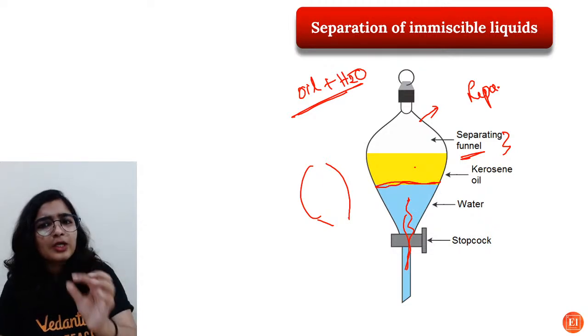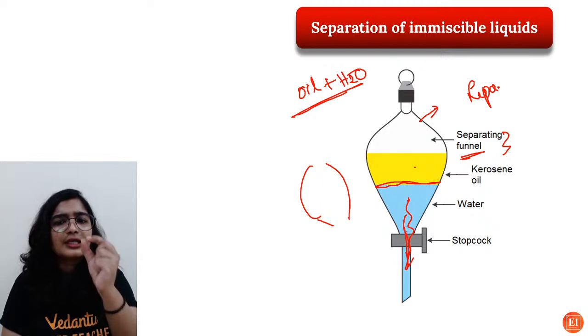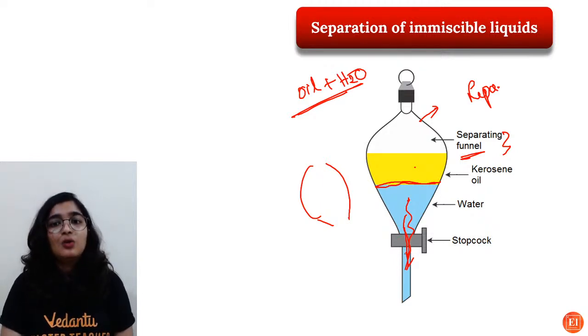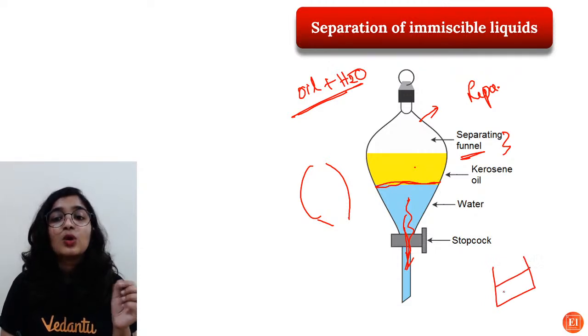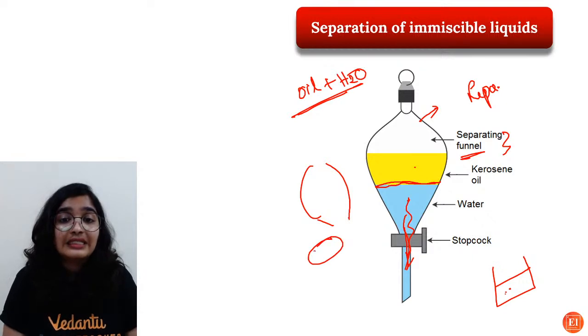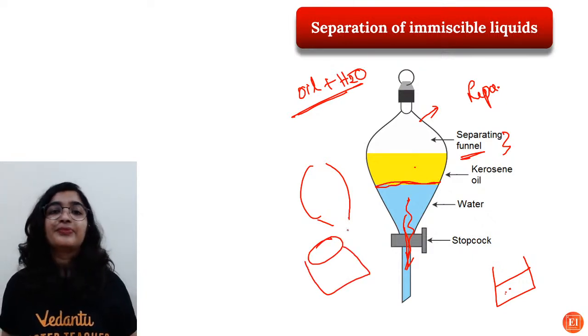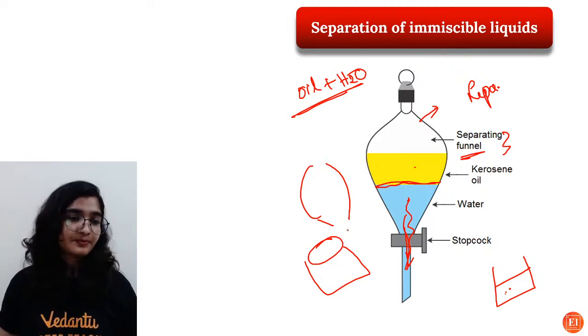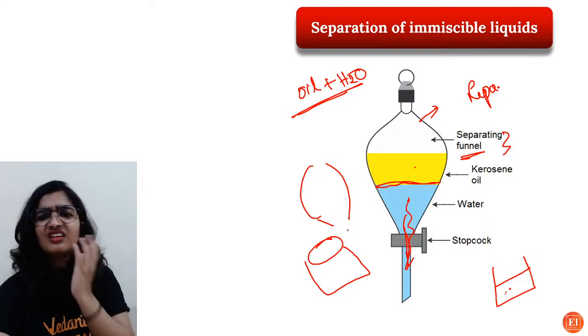At the point where almost the last drop of water is about to come out, you need to close the stopcock, because now in the beaker you have collected water, and in the separating funnel you have only oil or the kerosene oil, so you can use another beaker and collect it also. So separation of immiscible liquids is very easy.